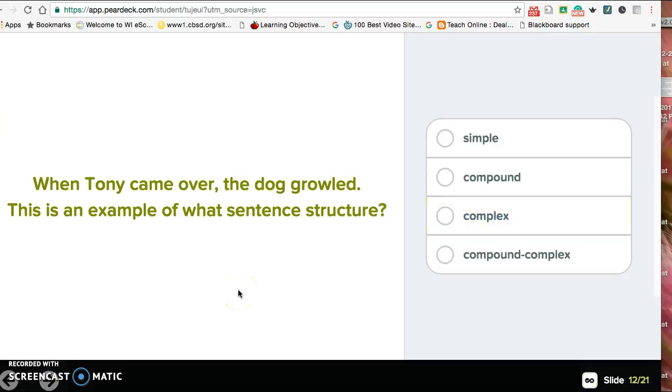When Tony came over, the dog growled. This is an example of what sentence structure? Well, I've got a subject, Tony, came, verb. So I know this is a clause, and because it starts with when, that's a subordinating conjunction. So this is a dependent clause followed by a comma. And then the second half of the sentence, the dog growled, is an independent clause. It could stand by itself. Dog is the subject and growled is the verb. So that would make this a complex sentence.